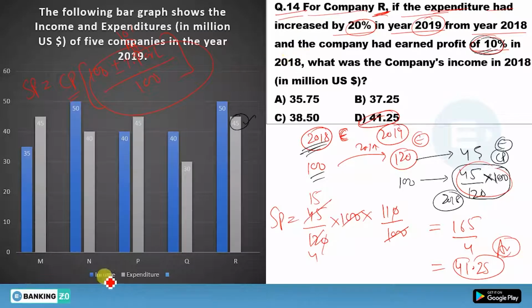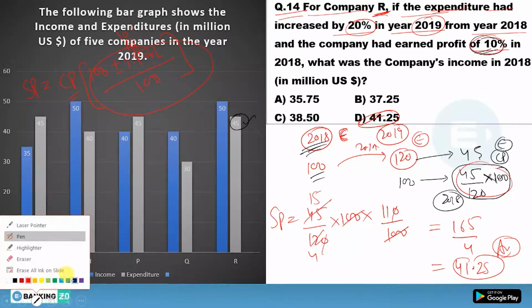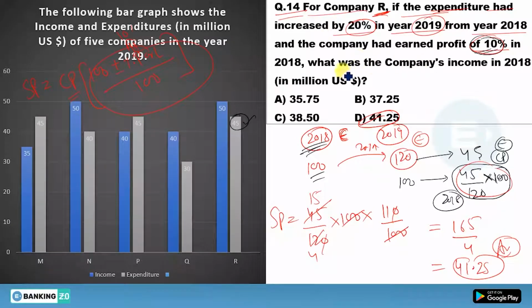Let me explain this once again. What was in the question? He was asking you to find the company's income in 2018. For company R, the expenditure had increased by 20% in the year 2019 from 2018. So in 2018, suppose you have an expenditure of 100 rupees. In 2019, you would have 120 rupees. But according to the data, this 120 is equal to 45. So clearly this 100 will be equal to 45 upon 120 into 100. This will be CP. Do not solve this equation here.